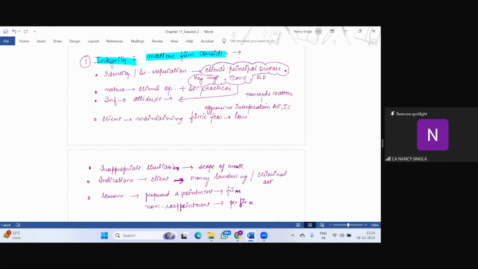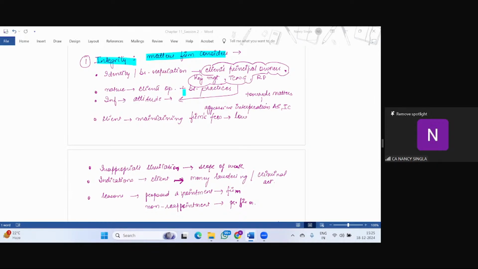When the firm is considering the integrity of the client, the following matters will be considered. That is the identity and business reputation of the client, the client's principal owners, key management, those charged with governance, and related party. So these are the information that they are going to obtain with respect to the integrity of the client.